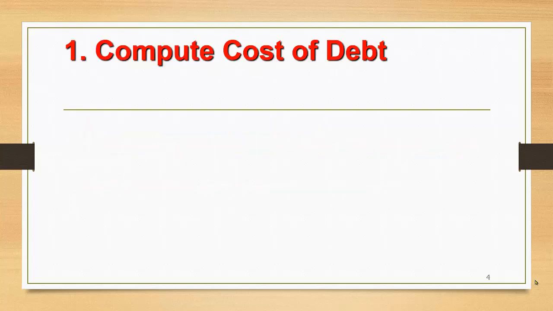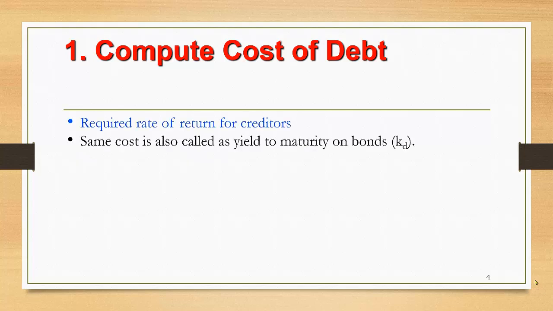So let's have a look at how to compute cost of debt. The required rate of return for creditors such as banks, when they lend money to the organization, is a specific rate of interest.